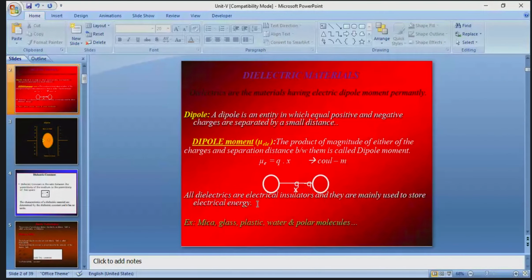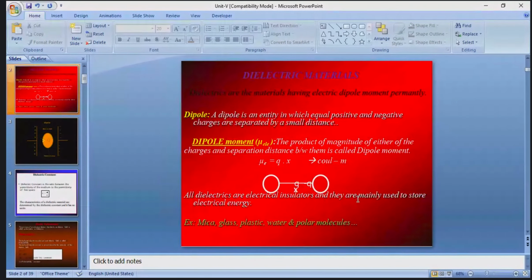All dielectrics are electrical insulators and they are mainly used to store electrical energy from the external electric field. So what are the examples of dielectric materials? Mica, glass, plastic, water and polar molecules. In the next class we will discuss polar molecules and non-polar molecules.